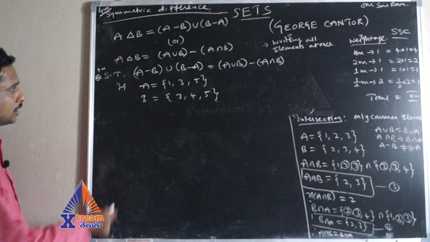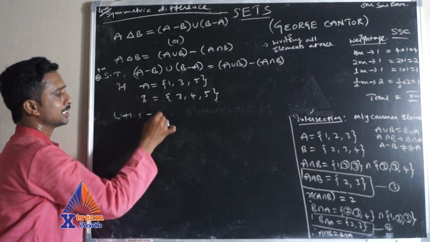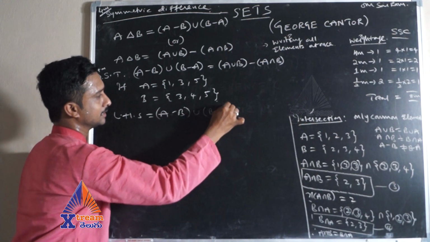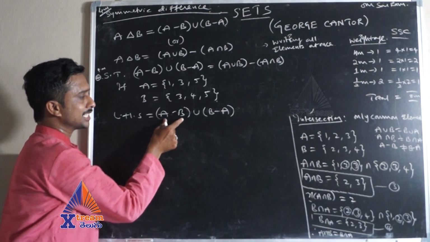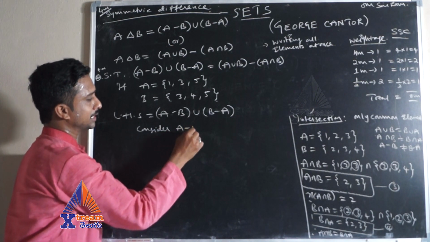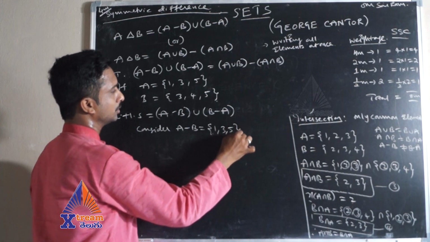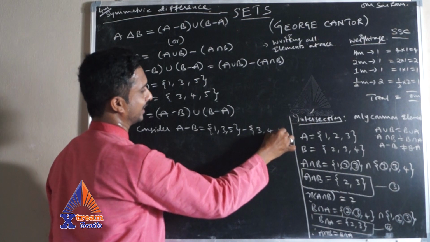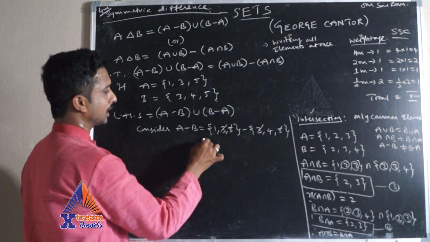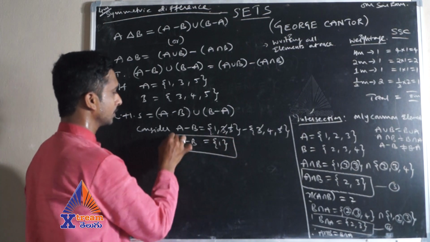Now, how to do it? Let me take the LHS part. What is the LHS? A minus B union B minus A. First I am considering A minus B. What is the A value? 1, 3, 5 minus 3, 4, 5. The common elements are 3, 3 cancel, 5, 5 cancel. Now the leftover element in the first set is 1. So this is A minus B.